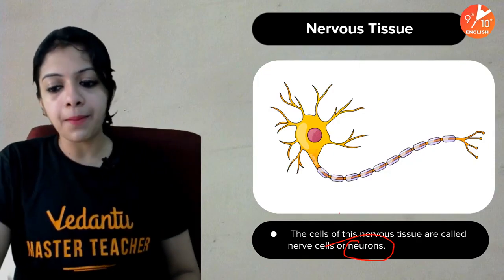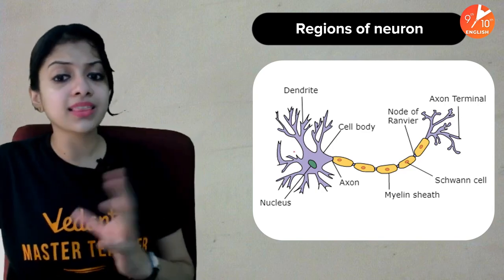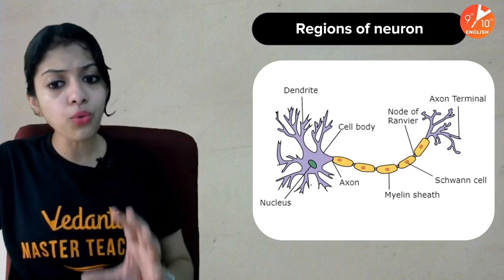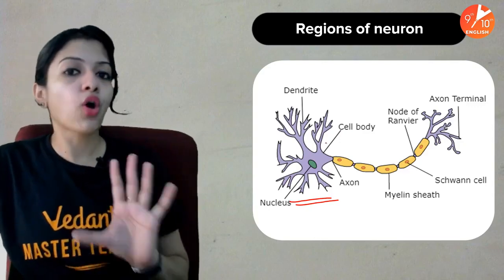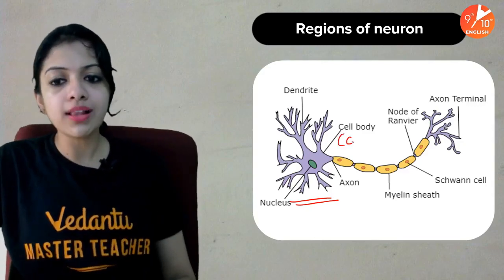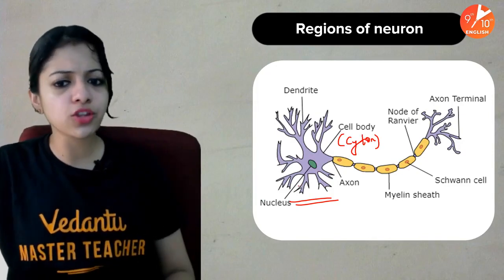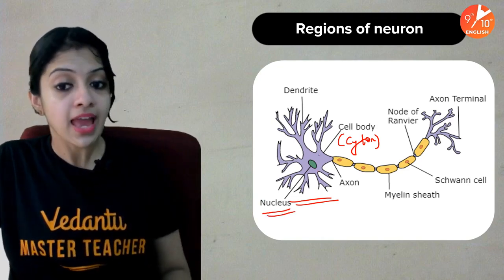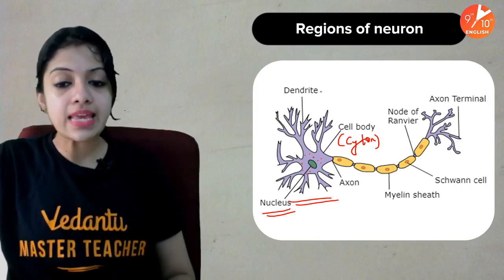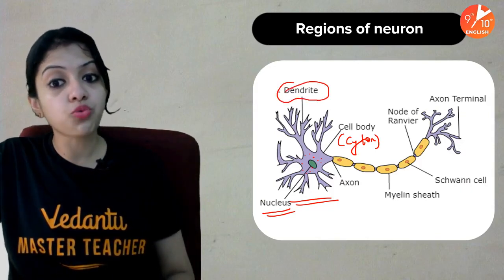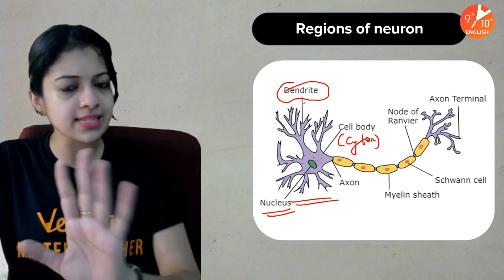Okay, so let's understand more about the parts of a neuron or the regions of a neuron. What you see here at the left end is the cell body, which we also call cyton. A special name, we call it cyton. Cell body, just like any other cell in your body, also has a nucleus. It's got cytoplasm in it. All of that is there. But as you can see, it's got certain branches. What exactly are they? That is called dendrite. Dendrites, or dendrite in singular.